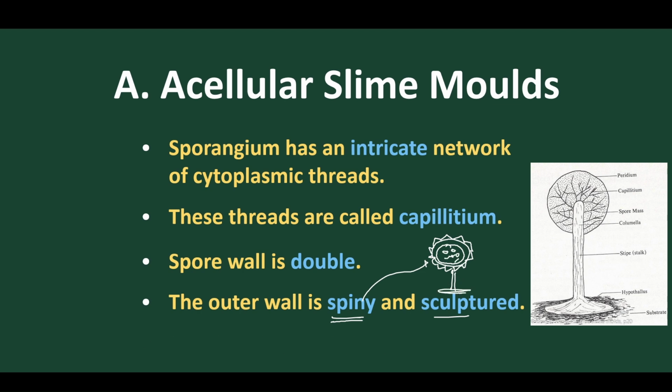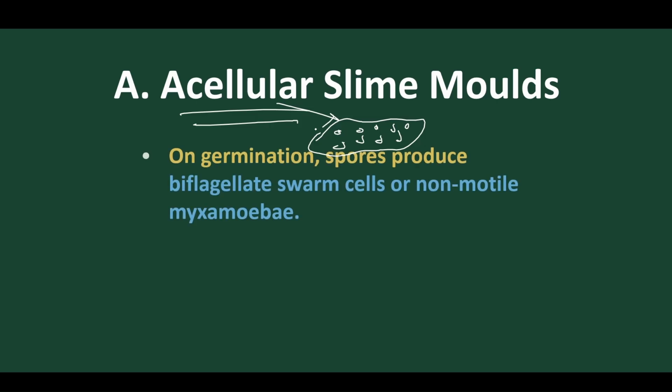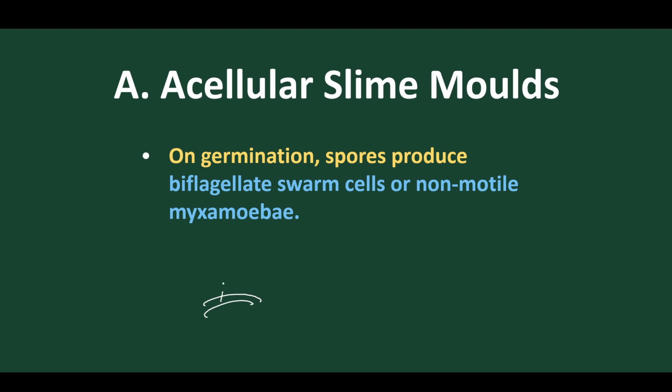This is the structure. The chief mode of nutrition is saprotrophic, as they are decomposers. They don't have a cellular body because the body is a multinucleated plasmodium, so we call them acellular. On germination, the spores give rise to biflagellated swarm cells or non-motile myxamoebae. Suppose this is the spore present.